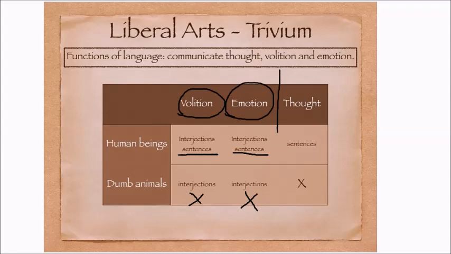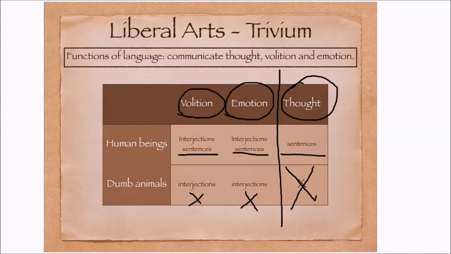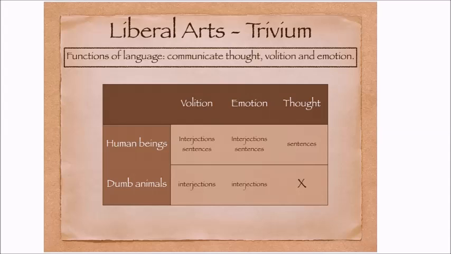And the third one, thought. We express thoughts by using sentences. And non-rational animals can't express thoughts. Why? Because they can't think logically. Only human beings think logically, so we can make sentences to express thoughts. So we see the difference here.